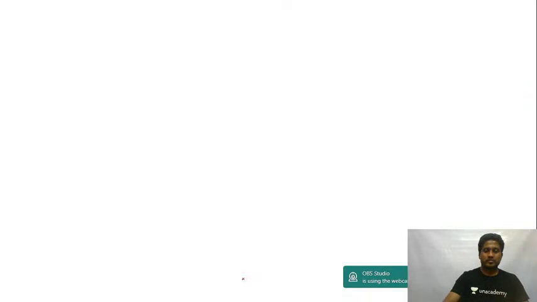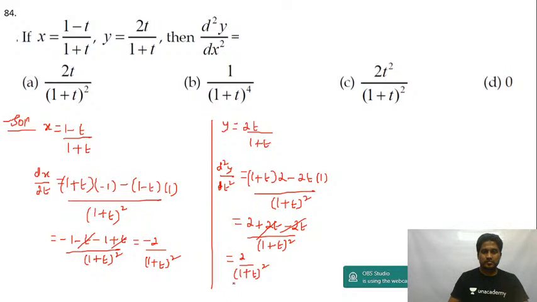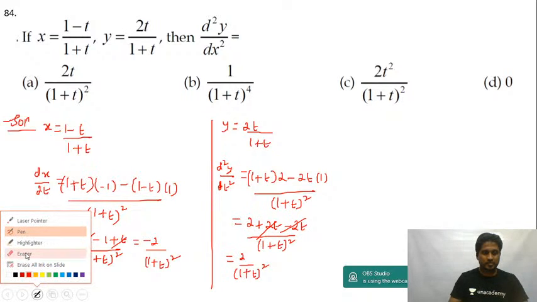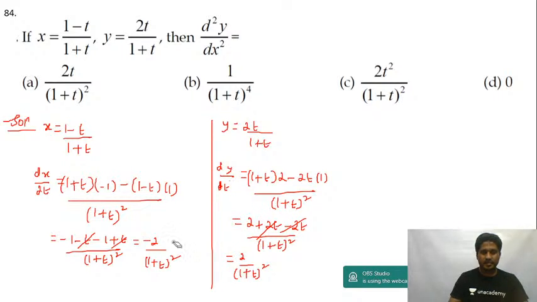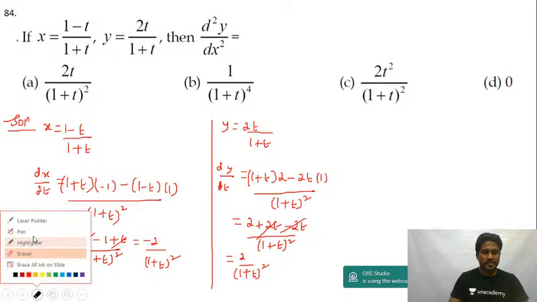I'm sorry, this is dy by dt. Right now, I finished dx by dt and I have finished dy by dt. Now if I use the parametric differentiation, dy by dx is equal to dy by dt upon dx by dt. So what is dy by dt, guys?